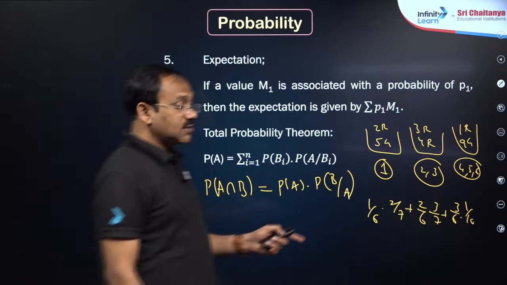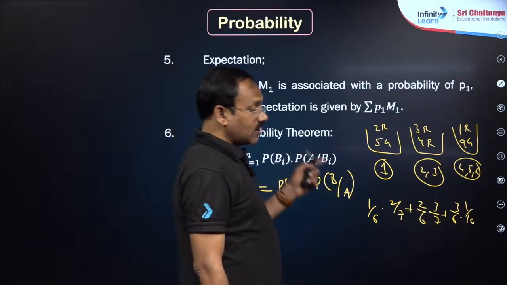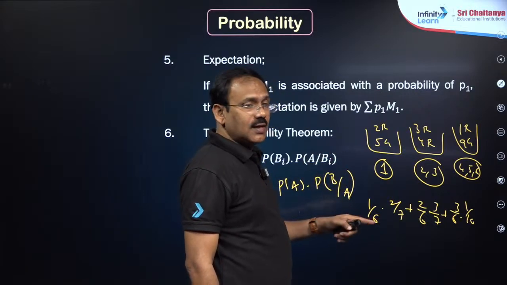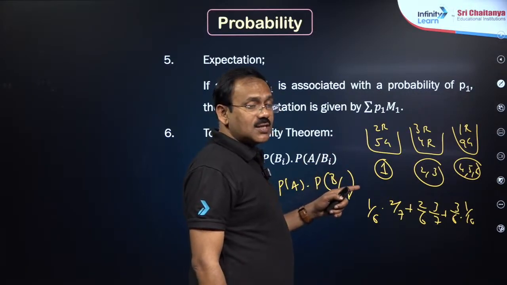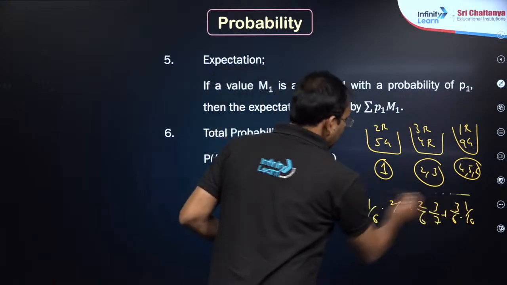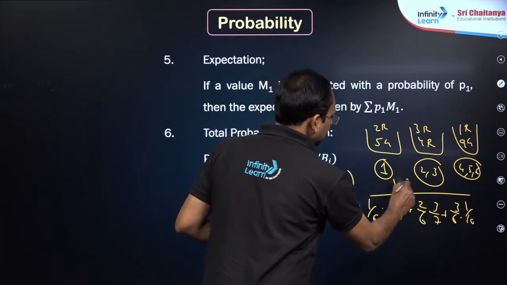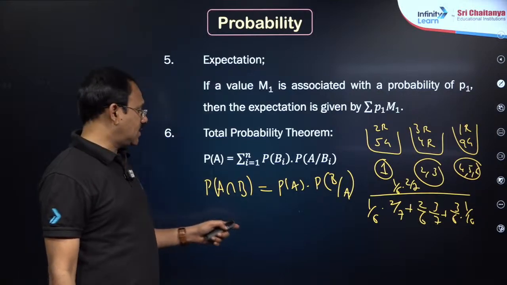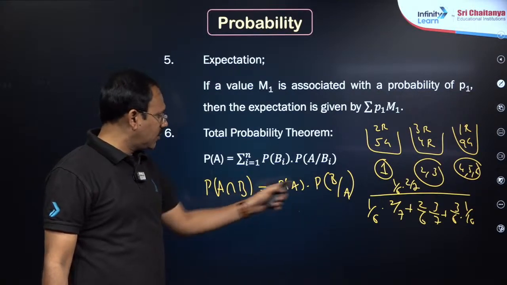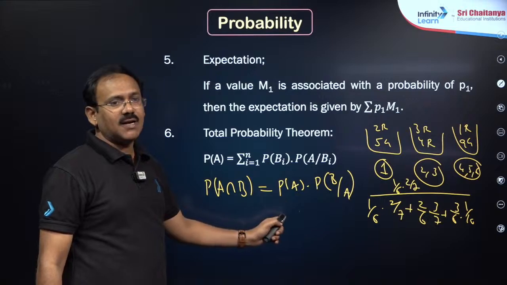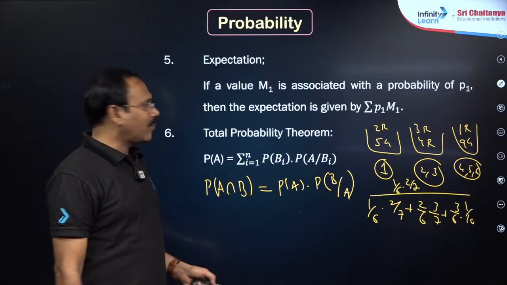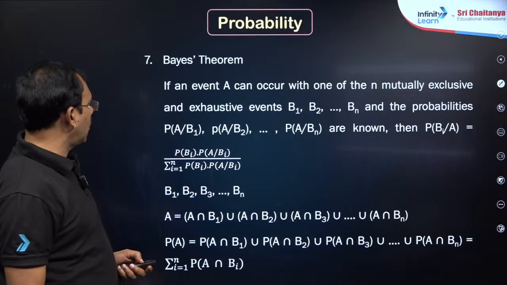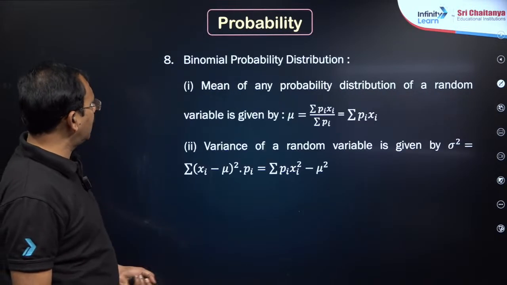Now, after this, suppose Bayes theorem means, a ball is selected at random and it is red, what is the chance that it is from box 1? Box 1 term you write in the numerator, okay, that is it. The same conditional probability, if you write like this, we call it the multiplication theorem. So these are the points in probability, my dear friends. In probability, distributions are also there.